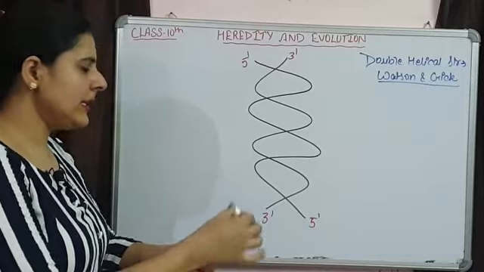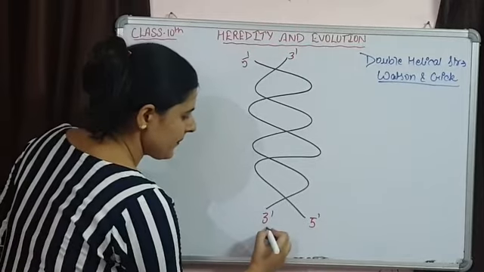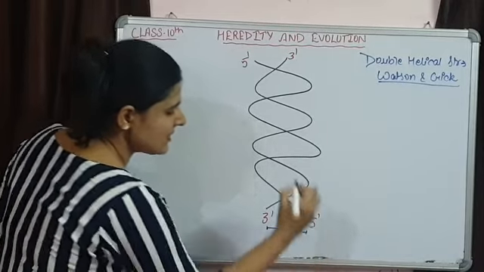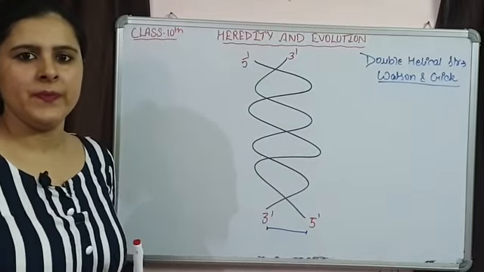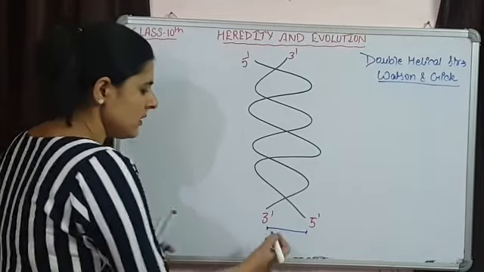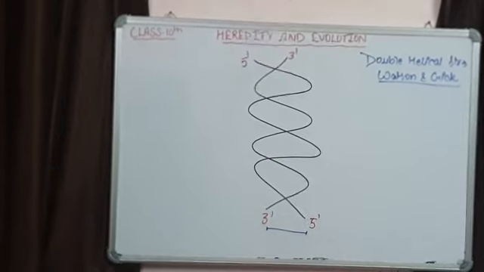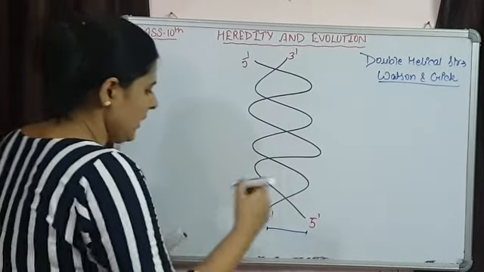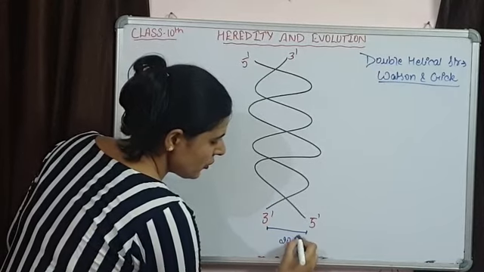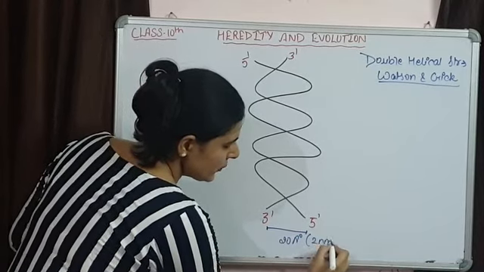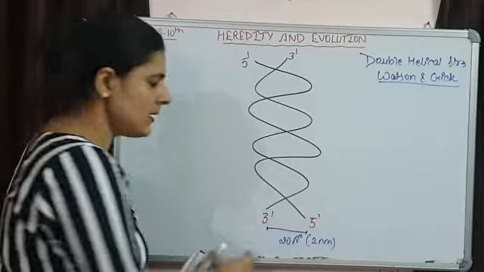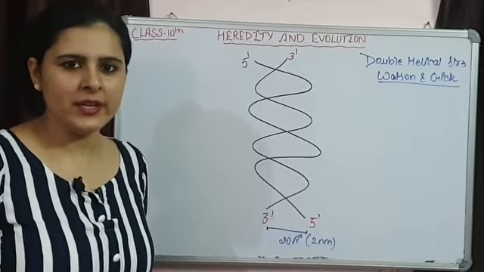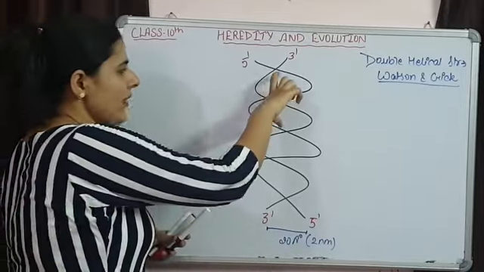Another thing, the diameter of this DNA strand is 20 angstrom, or you can say 2 nanometer. This is the diameter of this DNA strand, and this is composed of helix.